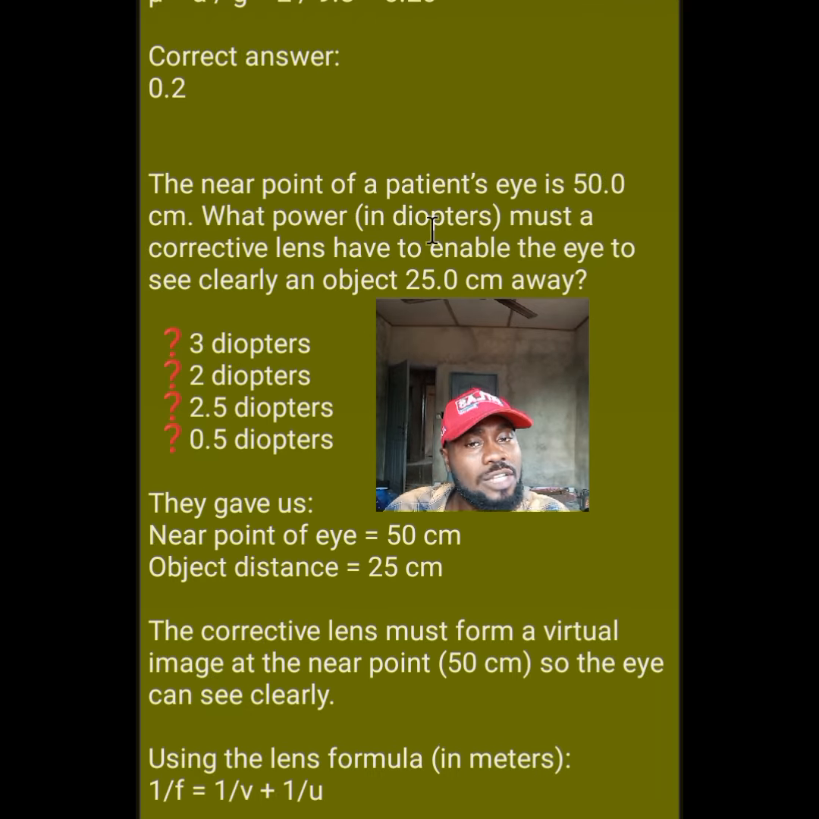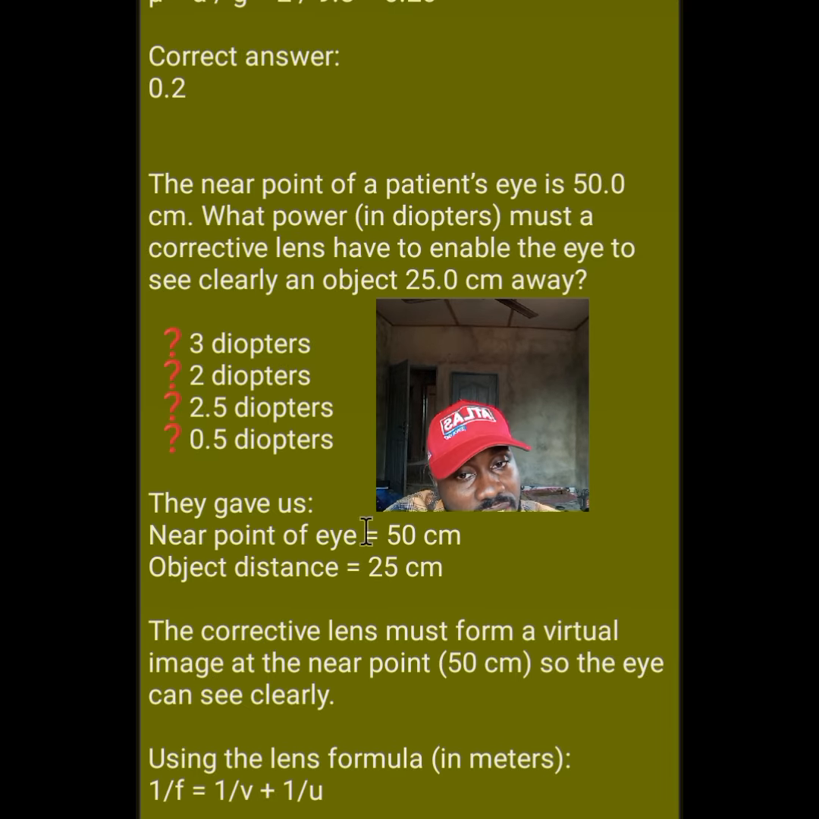Now let's go back to the question to write out what we were given. First of all, reading the question, the near point of a patient's eye is 50 centimeters. The near point is how far that patient can see a close object clearly. That's telling us the near point is the distance from the eye to the place where an object is, where the patient can see it. So that's the nearest point at which that patient can see an object.